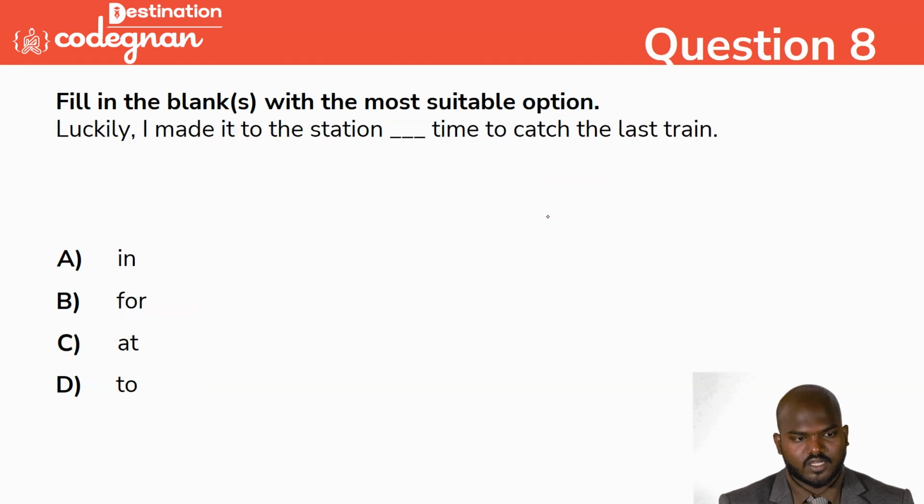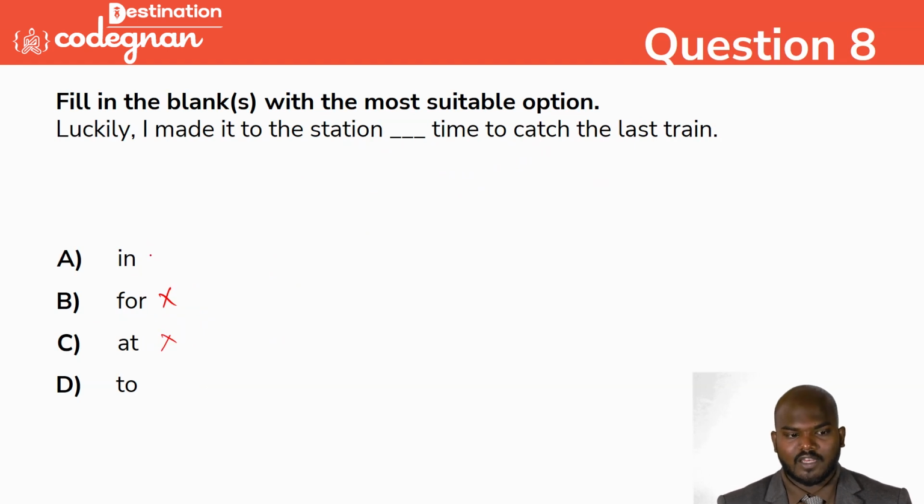So going with the next question, guys. Luckily, I made it to the station dash time to catch the last train. Whether it will be in time, on time, to time, at time, or for time. So luckily I made it to the station for time. For time will not come. Luckily I made it to the station at time. At does not come because it is not a location or it is a time. So it will come either in or on.